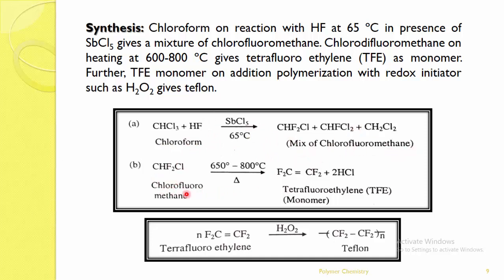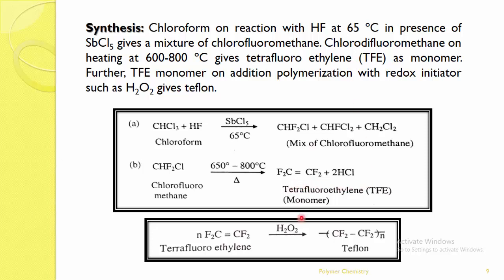Further, this mixture, that is chlorodifluoromethane, on heating at 600 to 800 degrees Celsius gives tetrafluoroethylene, that is TFE.